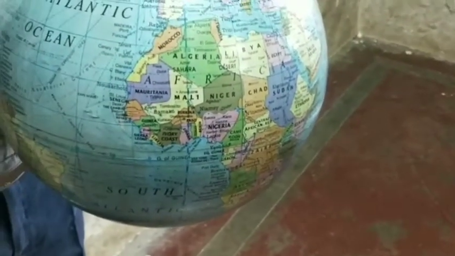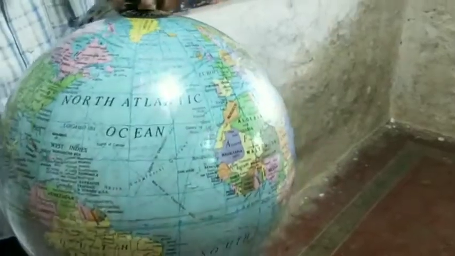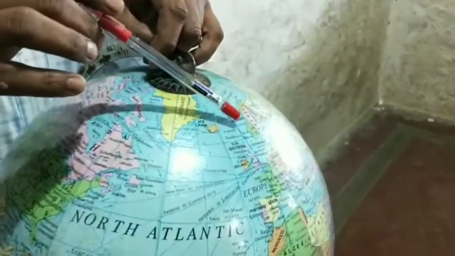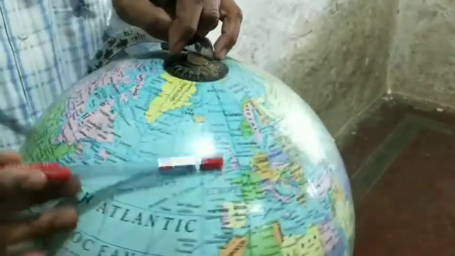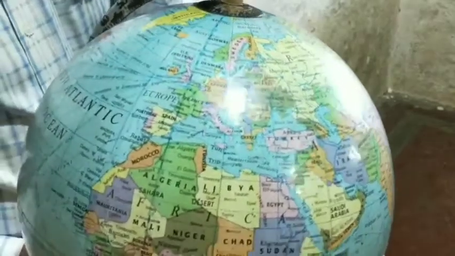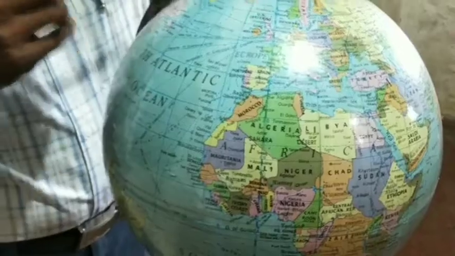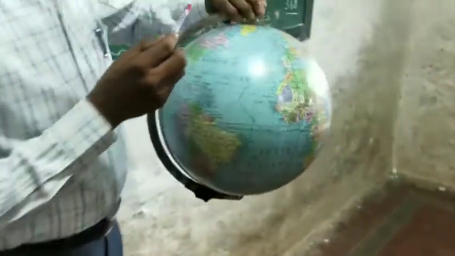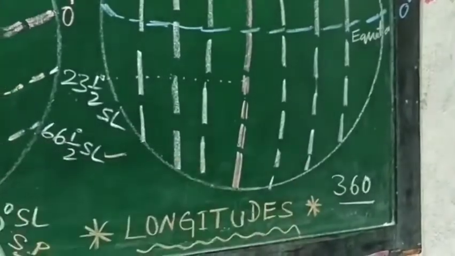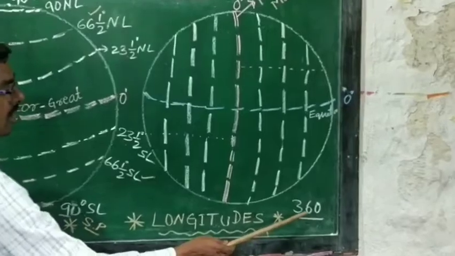So it is marked 0 degree longitude. There are 180 longitudes to the east of the prime meridian. Then another 180 degree longitudes are to the west. So there are about 360 longitudes. Dear students, how many longitudes are on the globe?